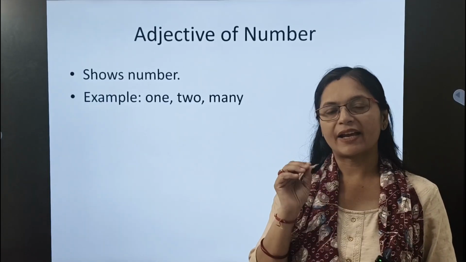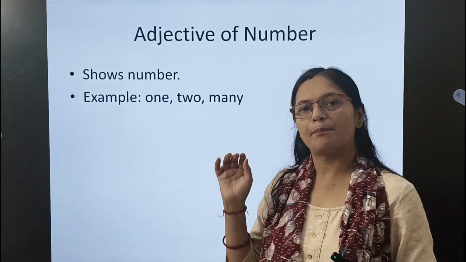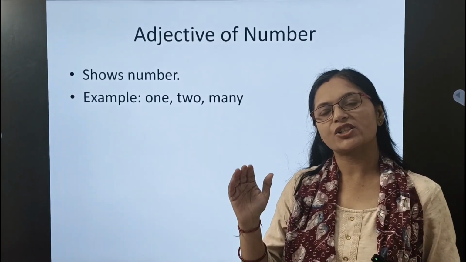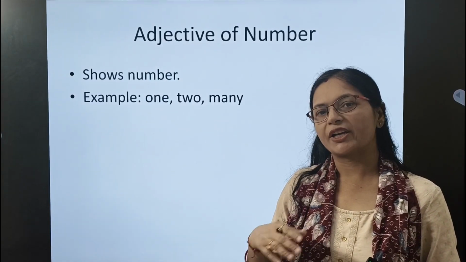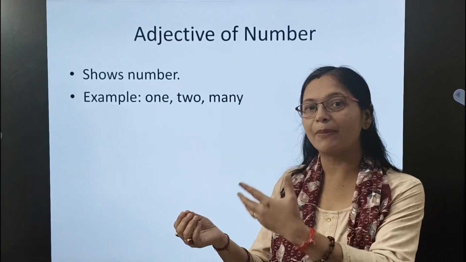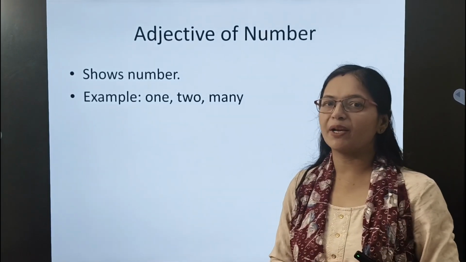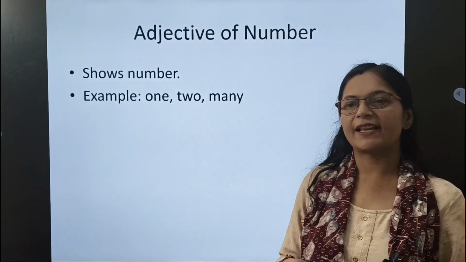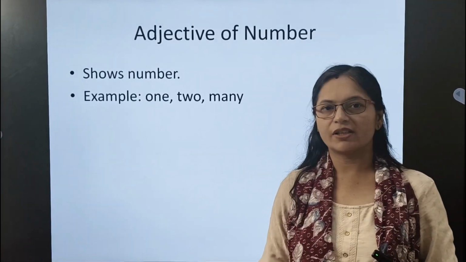That is a number that we are using before mango, which is a noun again. So it is talking about a noun or giving us more information about that noun, and about the number of that noun. So that is why it becomes what? Adjective of number.